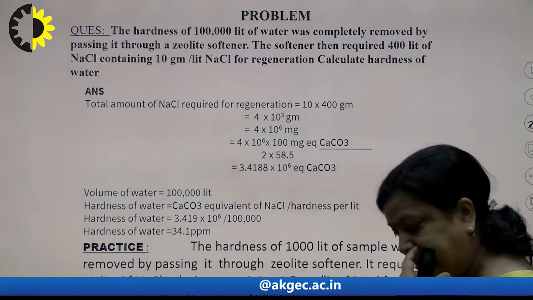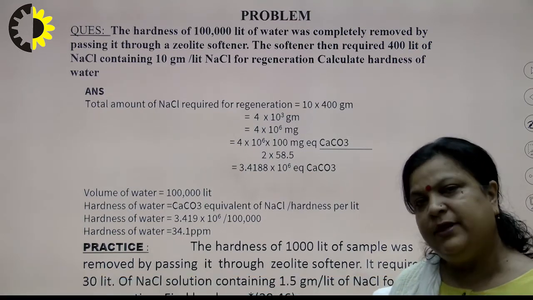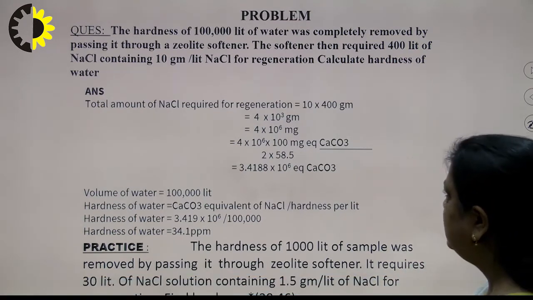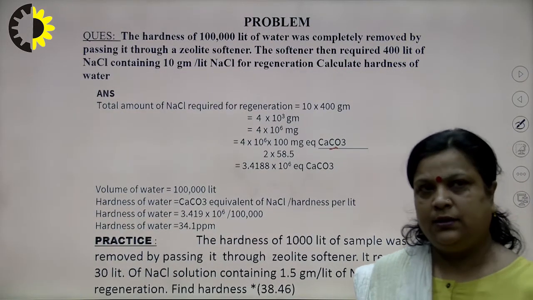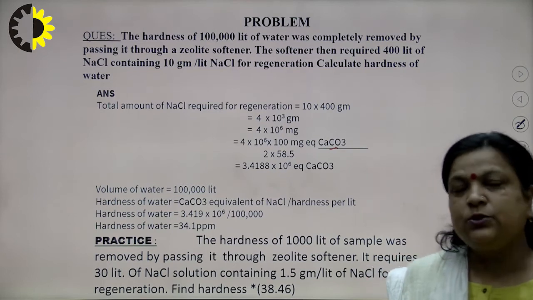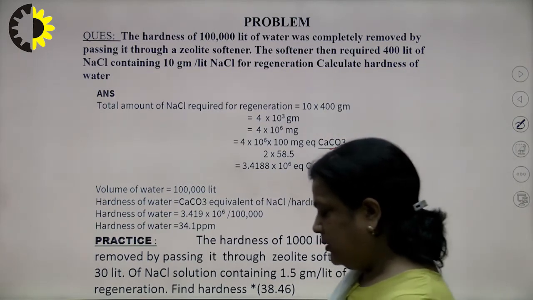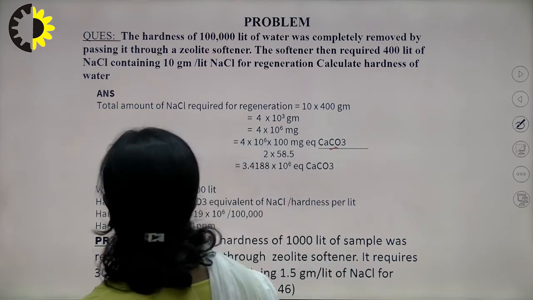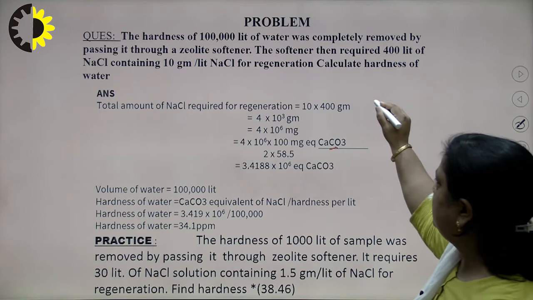Theory as well as numerical, both are important. So, we must do both parts. Since both numerical and theory parts are important, we must do both. So, now comes the problem. Let's do this numerical.